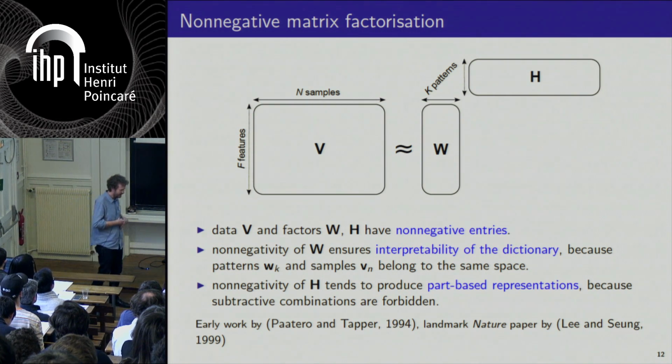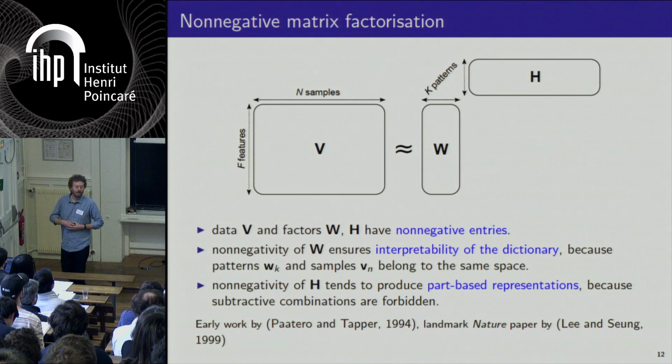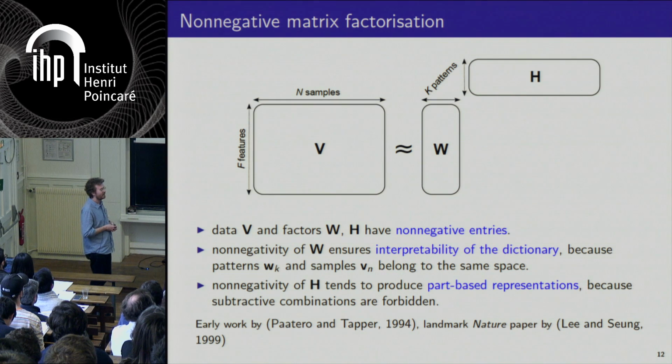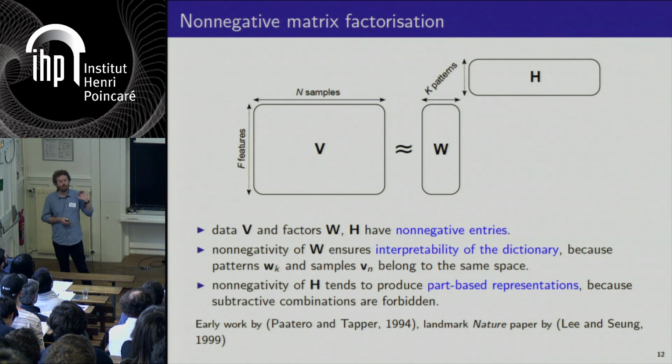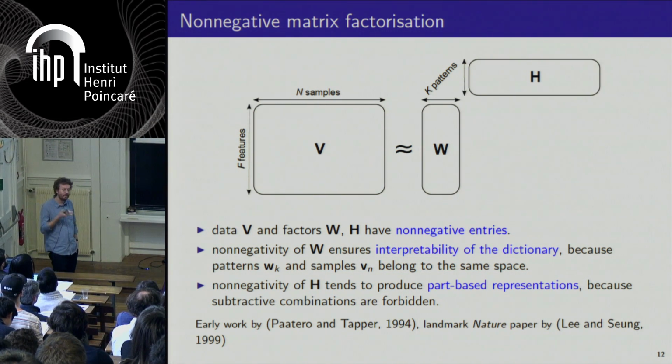So these matrix factorization models have been around for a very long time, and you know many instances such as PCA, ICA, K-SVD, latent Dirichlet allocation, etc. Today we will focus more particularly on non-negative matrix factorization. The specificity of NMF is that it's a matrix factorization setting for non-negative data.